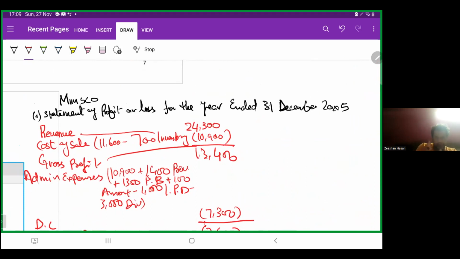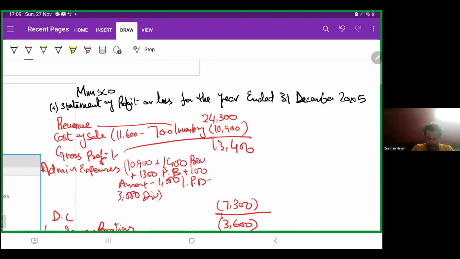Admin expenses from 10,900 plus 1,400 related to the provision, remember that, which was not recorded, plus 1,300 brand promotion, we just did the adjustment, plus 100 related to the amortization of the brand, minus 4,000 of property development, plus 3,000 of dividend paid. The total 7,300.